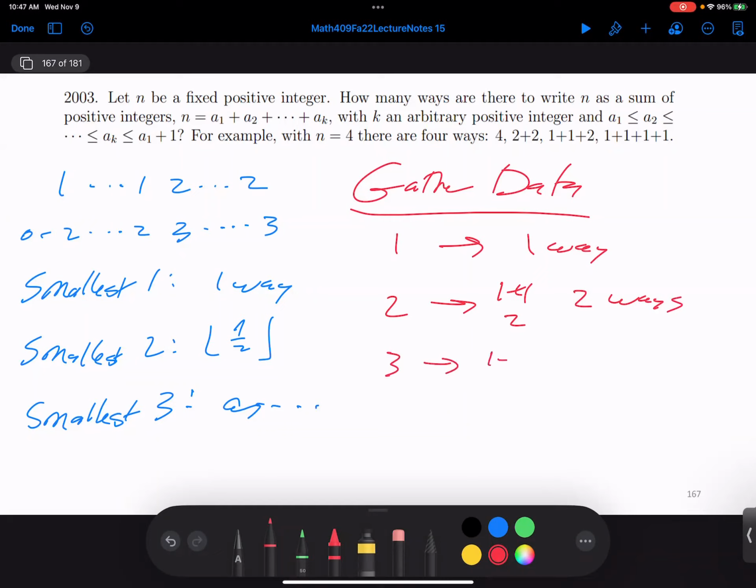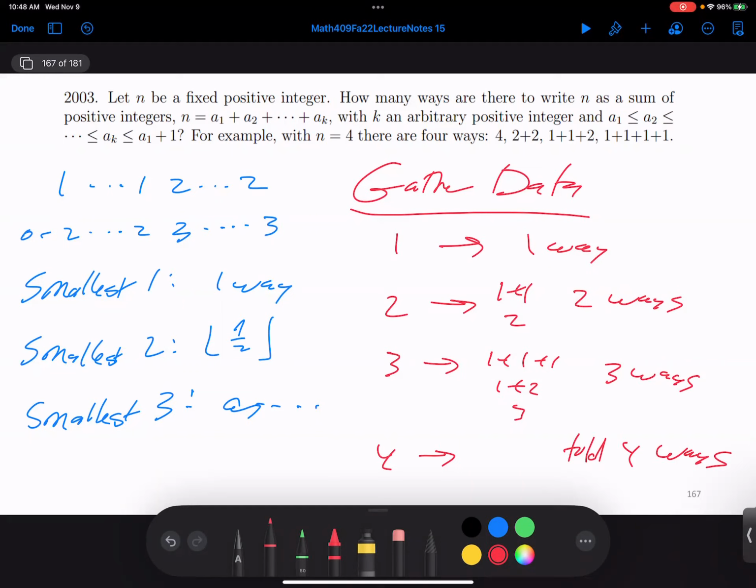I can do 1 plus 1 plus 1. I can do 1 plus 2, and I can do 3. For 4, we're told 4 ways. So we have some data now. 1 has 1 way, 2 has 2 ways, 3 has 3 ways, 4 has 4 ways. What do you want to conjecture?